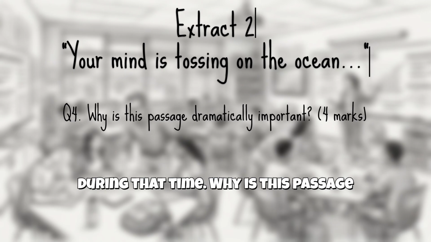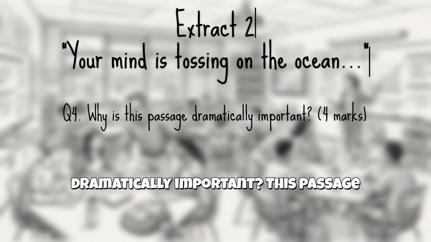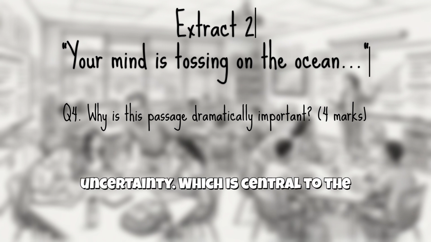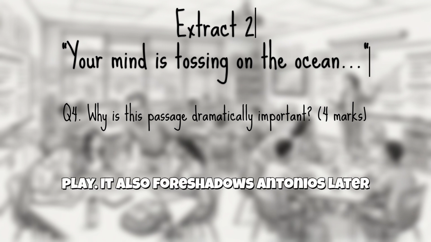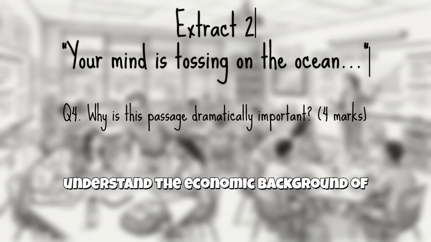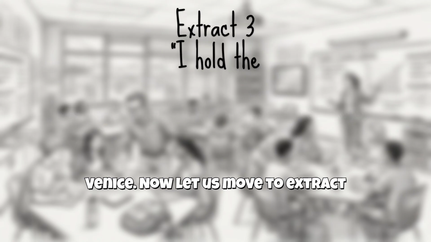Why is this passage dramatically important? This passage introduces the theme of risk and uncertainty, which is central to the play. It also foreshadows Antonio's later financial troubles and helps the audience understand the economic background of Venice. Now, let us move to Extract 3.